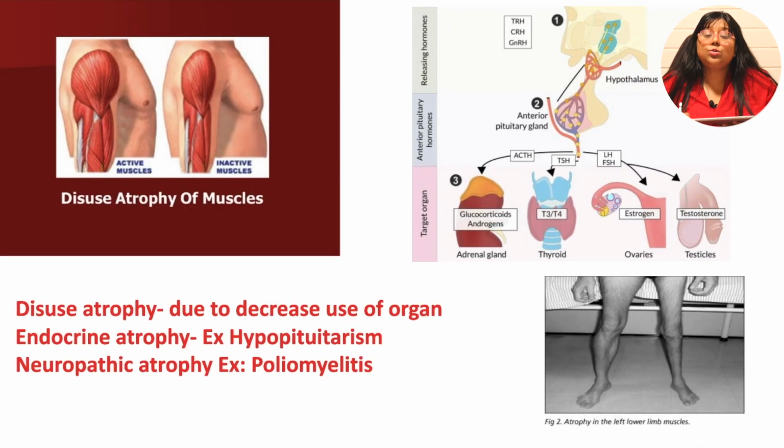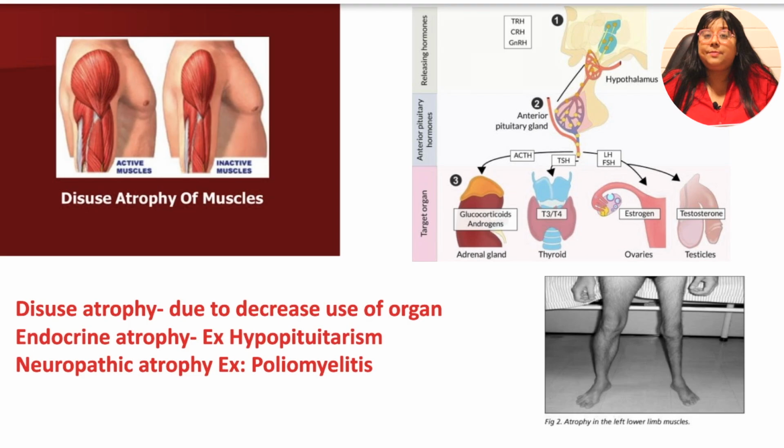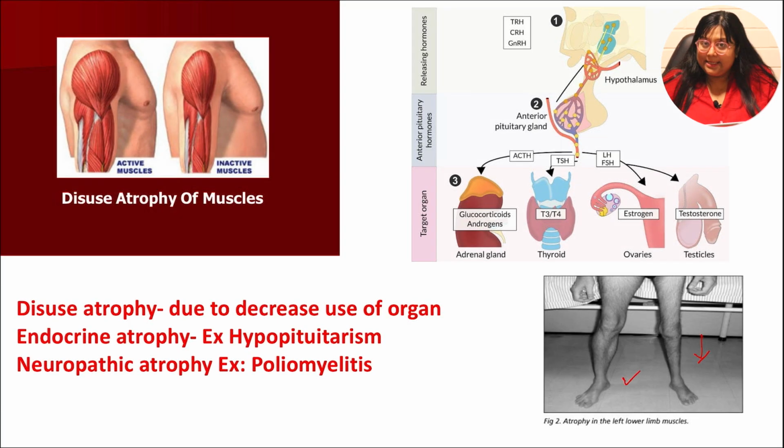Coming to disuse atrophy. Well, when you don't use a muscle, either because you have a fracture and a cast was put and the muscle was not mobile, or a person is on bed rest and he can't use his limbs, in those circumstances, there is disuse atrophy.